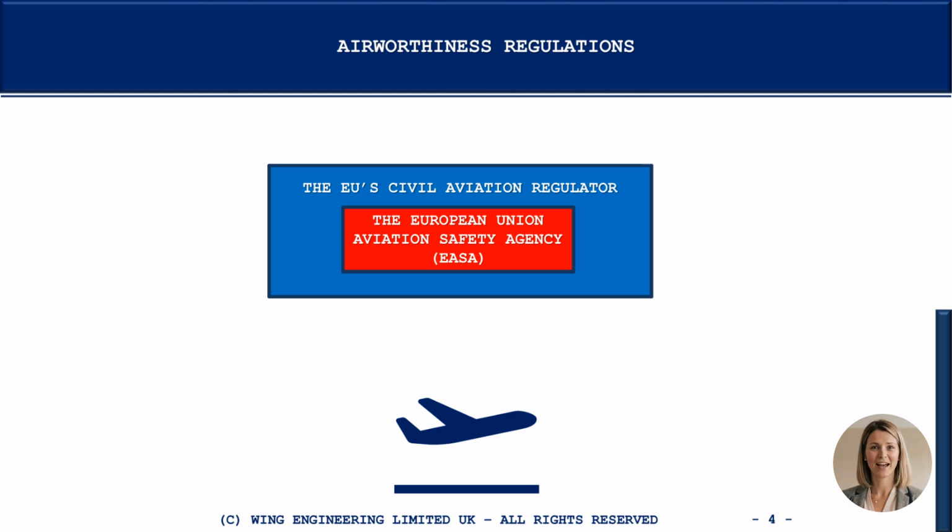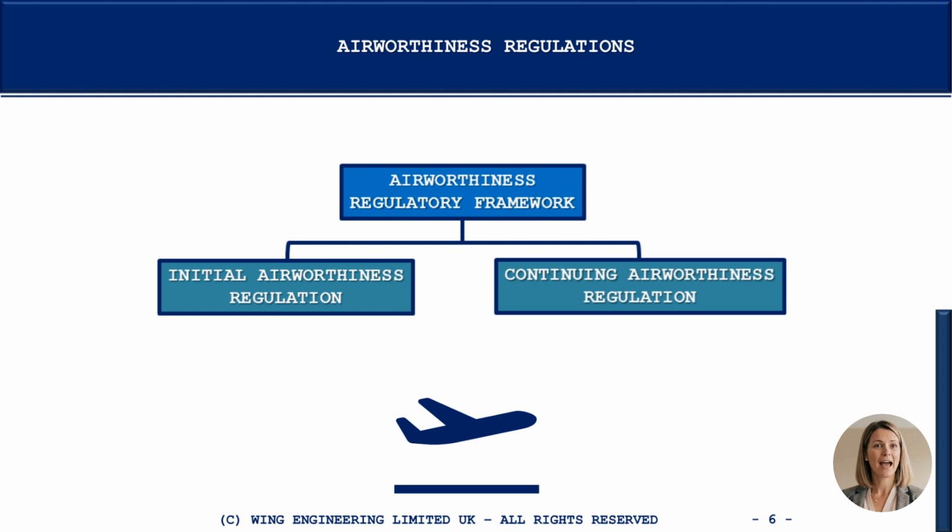The European Union Aviation Safety Agency, EASA, is the regulatory authority for civil aviation within the EU. It is supported in its oversight responsibilities by the national aviation authorities of its member states, also referred to as competent authorities. The EU's airworthiness regulatory framework is split into two strands: the initial airworthiness regulation and the continuing airworthiness regulation. Let's explore each of these in some detail.